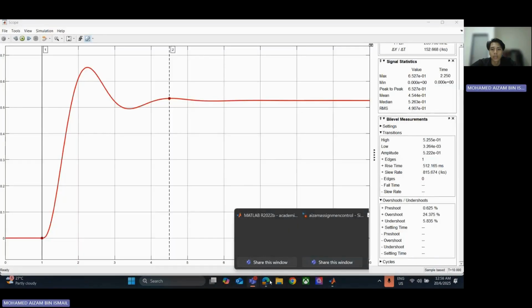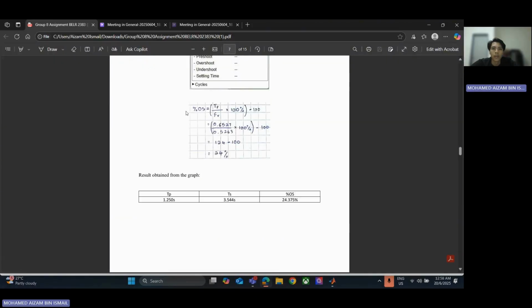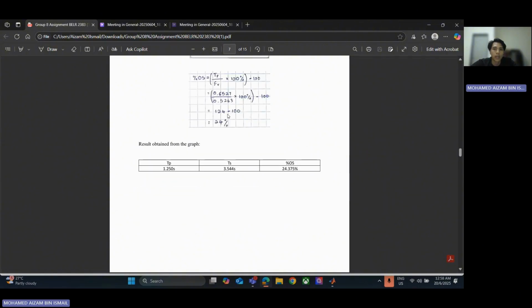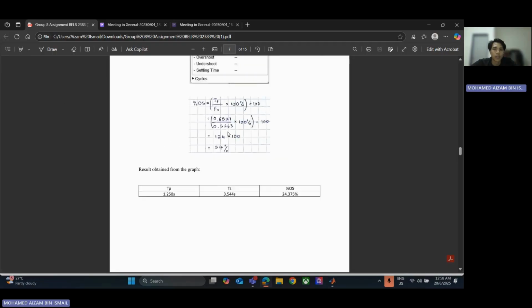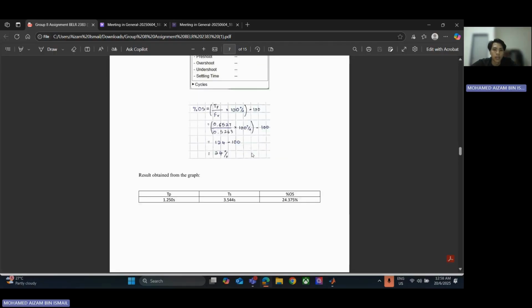We can also use this formula, which is Tp divided by FV, where FV is usually the steady state, multiplied by 100% and then minus 100. So we will get the percent overshoot of 24%, which is the same as in the simulation.